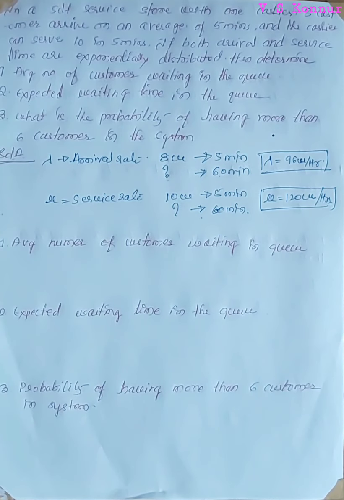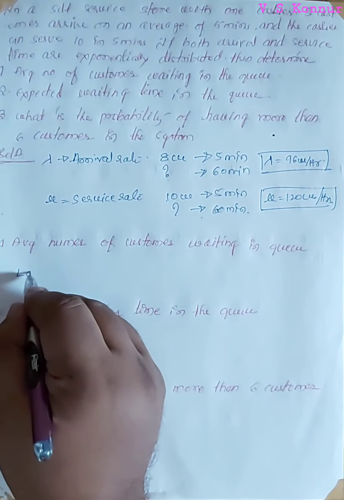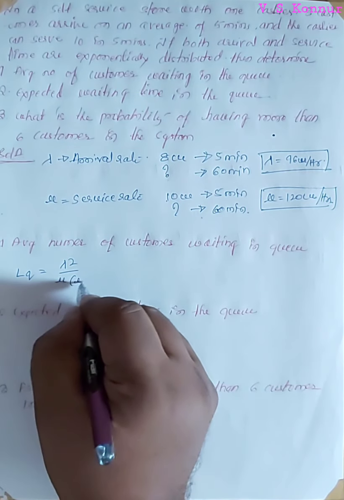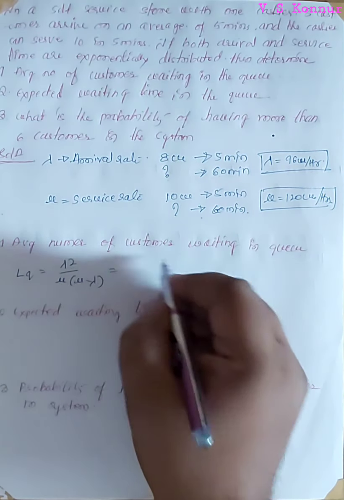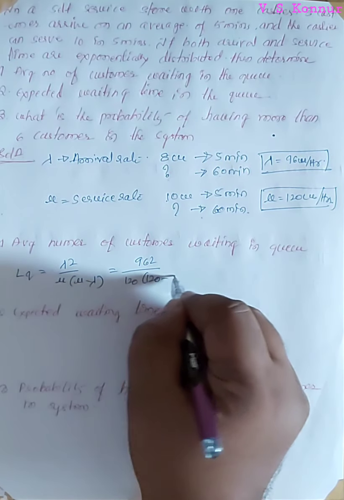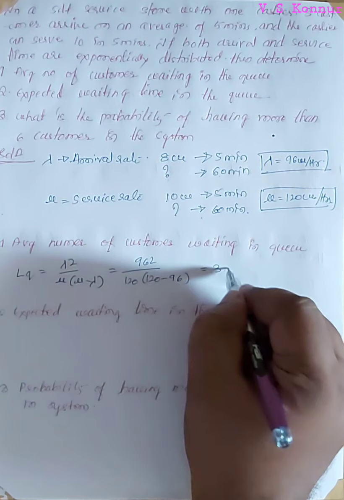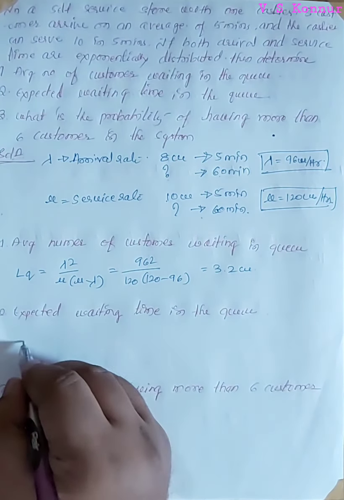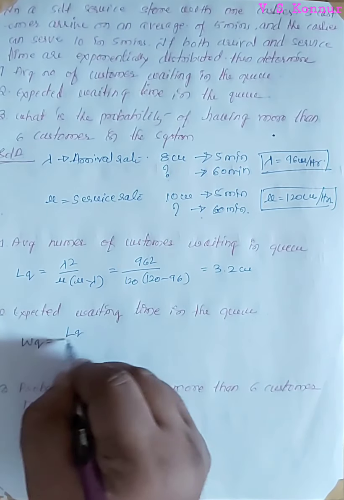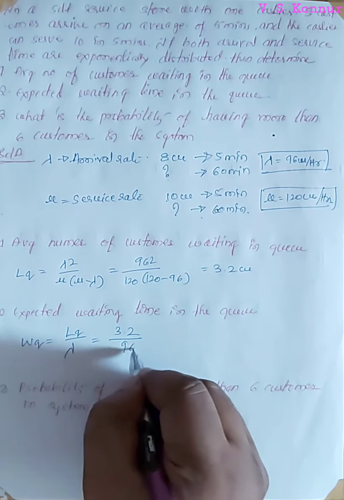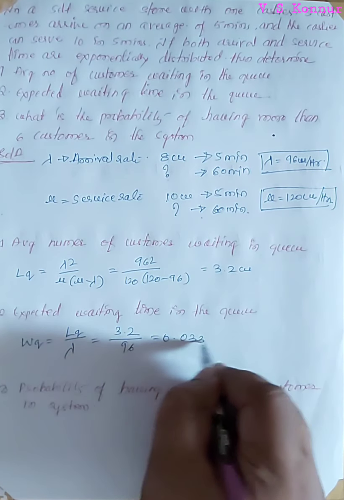First one, the average number of customers waiting in the queue, it is given by LQ. LQ is equal to lambda square divided by mu into (mu minus lambda). These are the standard formulas which I am using. So 96 square divided by 120 into (120 minus 96), we will get 3.2 customers. Next one, expected waiting time in the queue, it is given by WQ. WQ is equal to LQ divided by lambda. So that is equal to 3.2, already calculated, divided by lambda, which is 96, that is equal to 0.033.